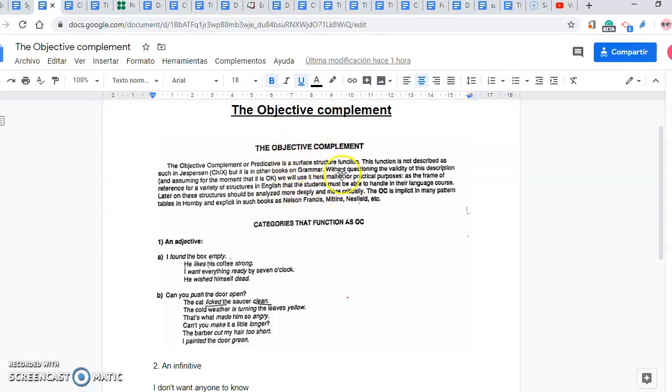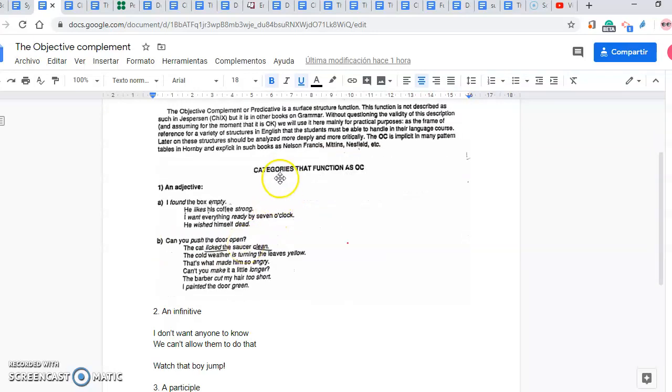Here we've got some grammatical explanations that we are not going to pay attention to, but look at this. This is the thing with the objective complement. I found the box empty. How do we know that? First of all, how many elements do we have after the verb found?